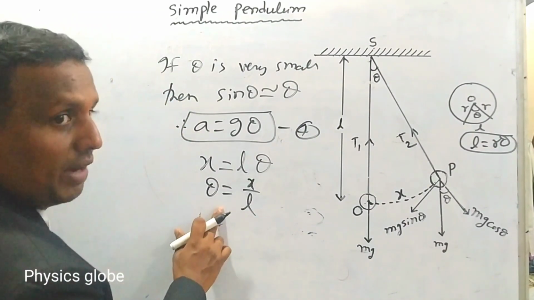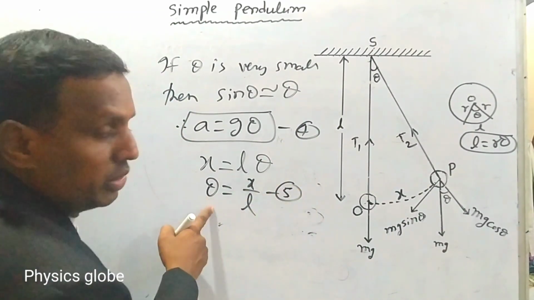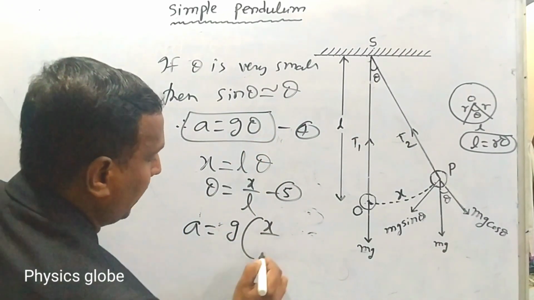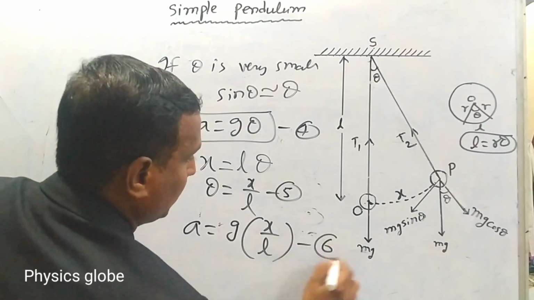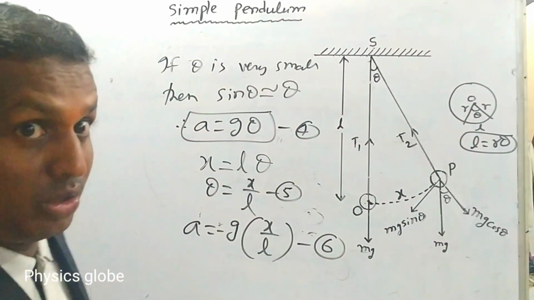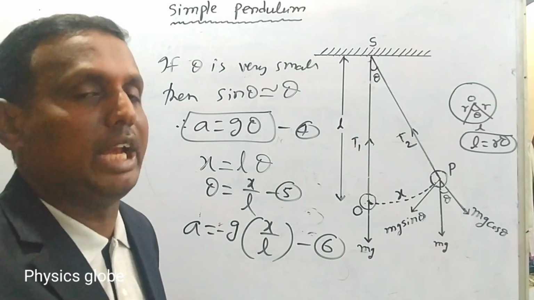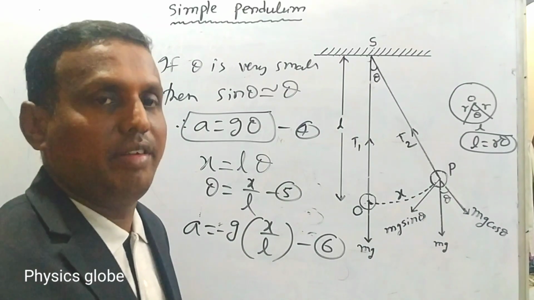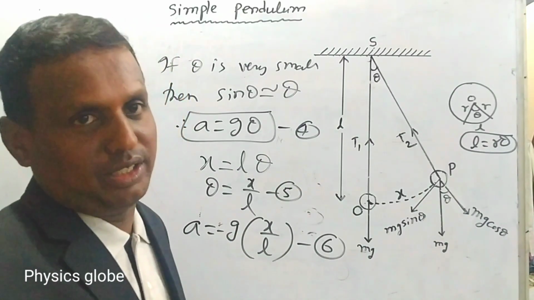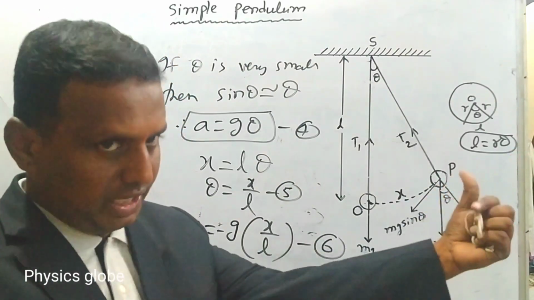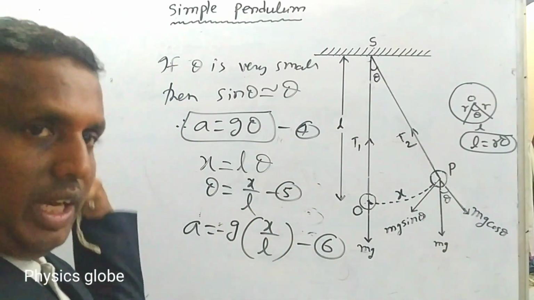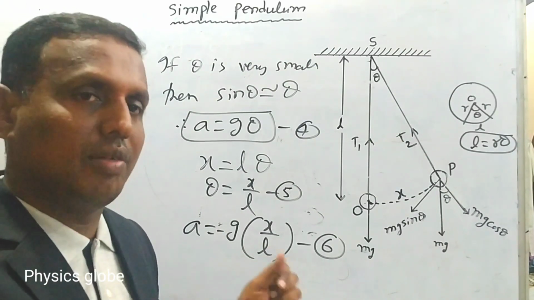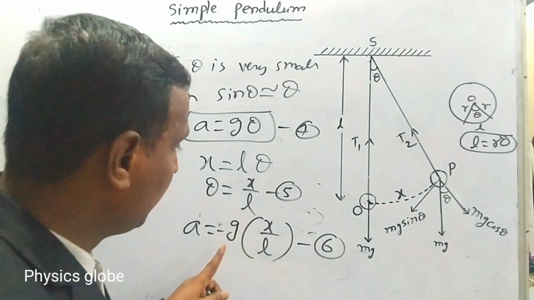Now substitute this theta value in equation number 4. Therefore, a equals g into X by L. This is the important equation 6, but you take a minus sign here, because the acceleration is in the opposite direction. The negative sign indicates that a and X are always in opposite directions. For example, if X is on that side, a is in this direction, or if X is this side, a is this direction. Anywhere, a and X are always in opposite directions.